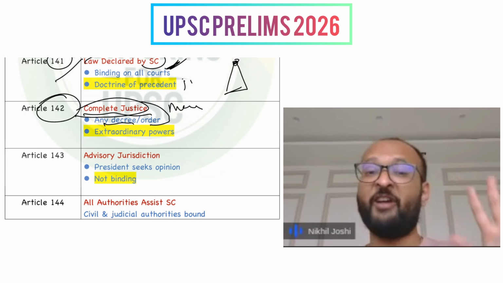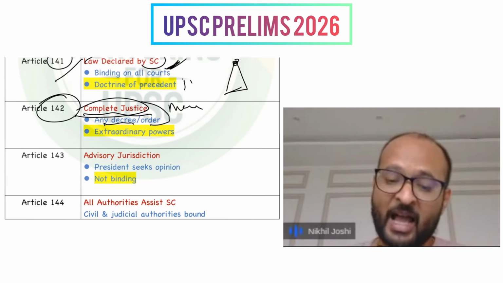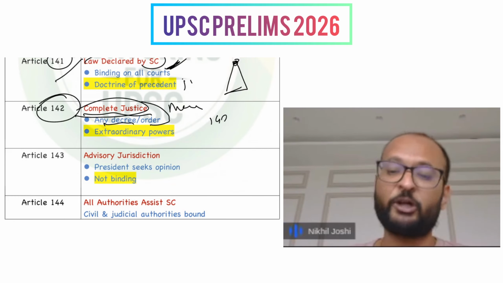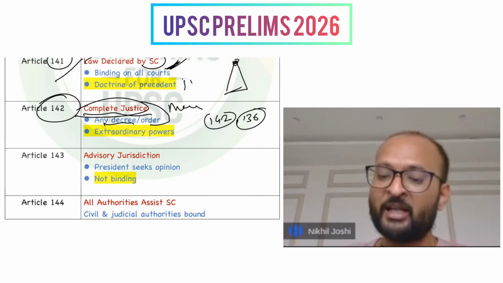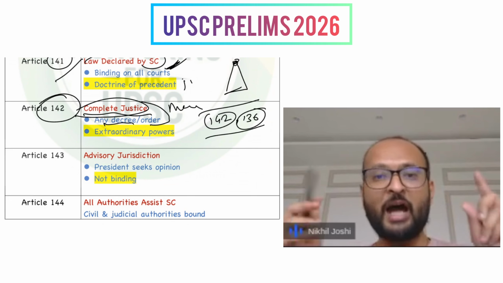So this is a very extraordinary, very comprehensive power, and these powers, Article 142 and 136 together, make the Supreme Court a guardian of the fundamental rights.